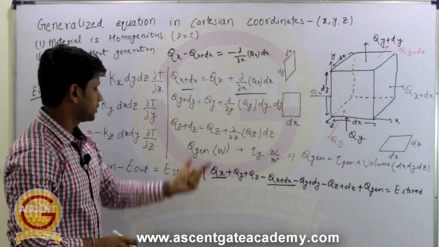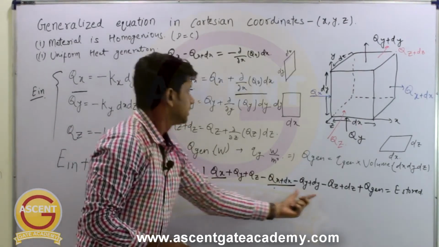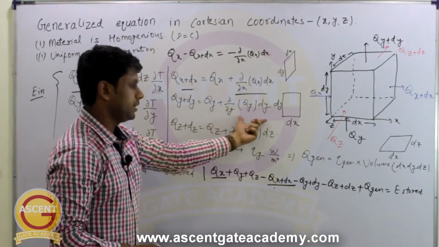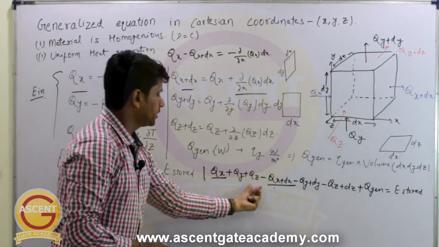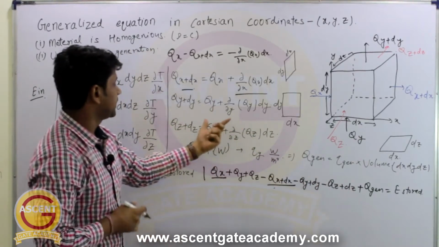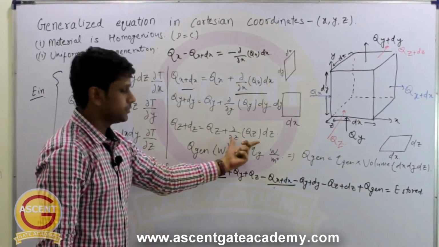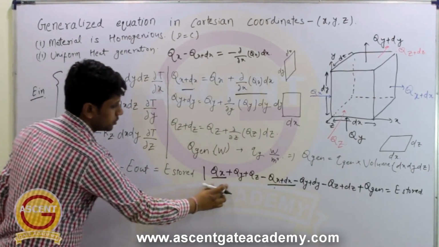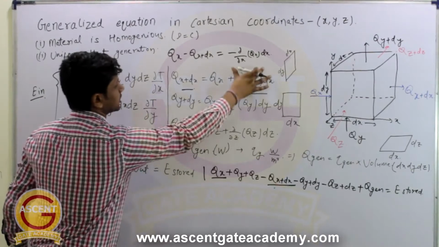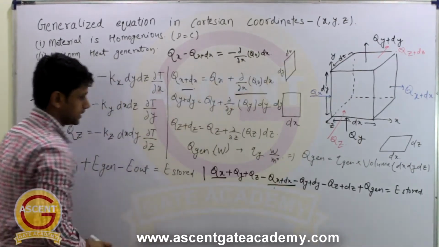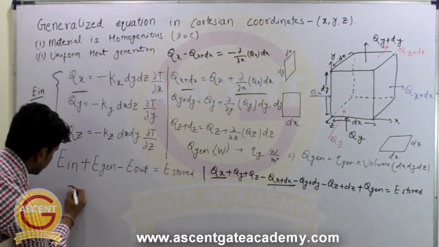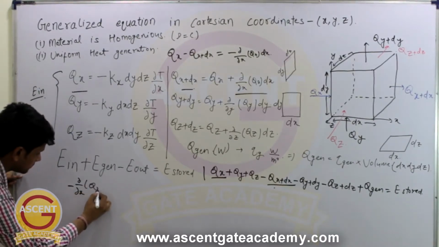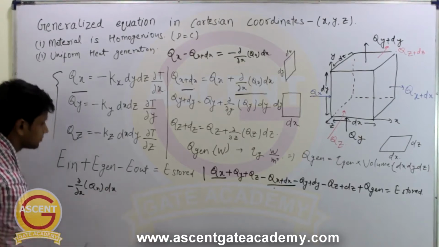Similar thing we can do for qy minus qy plus dy. So you will get minus del by del y into qy dy. Similarly for qz minus qz plus dz, we will get minus del by del z of qz into dz. So let's substitute that. In place of qx minus qx plus dx, we will write minus del by del x into qx dx.